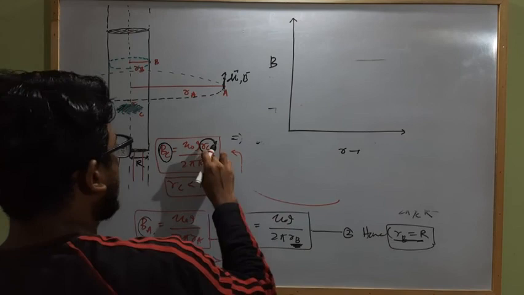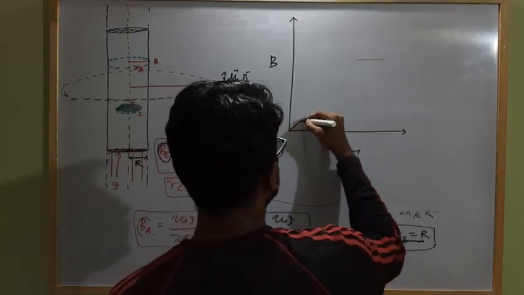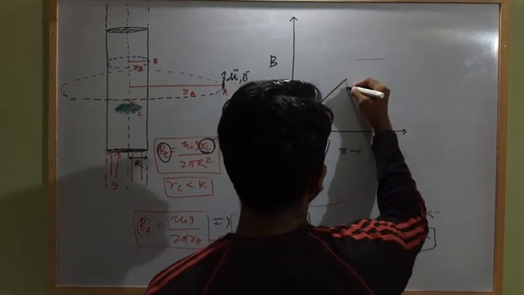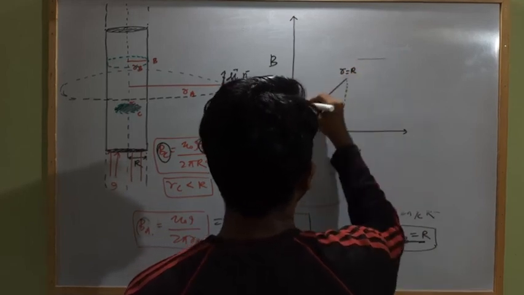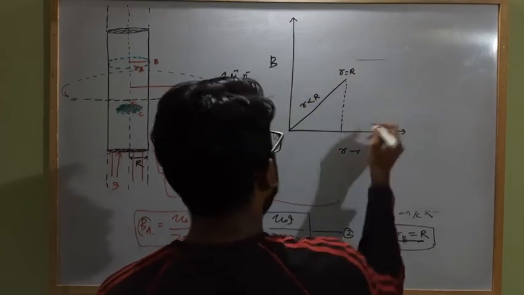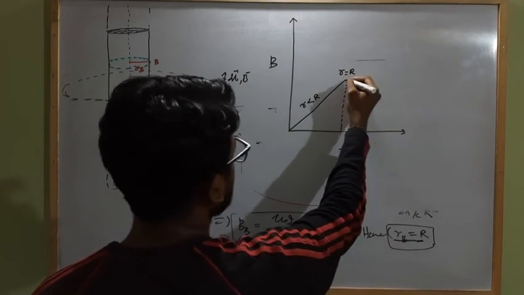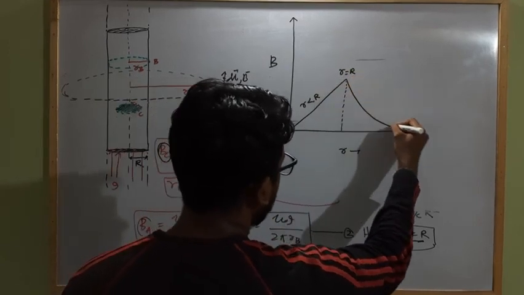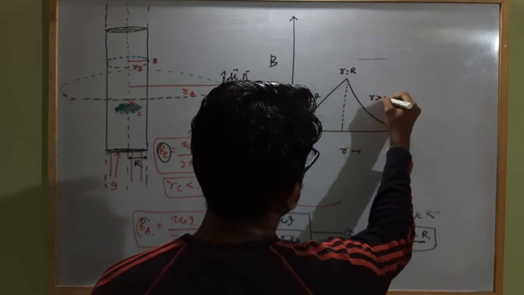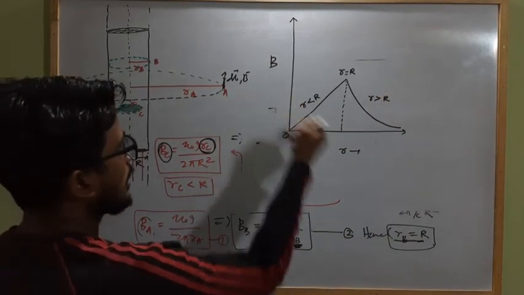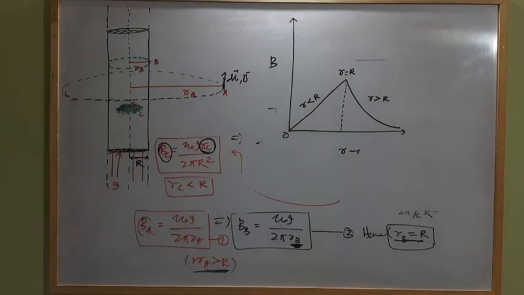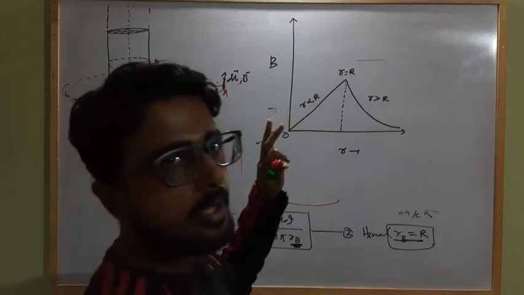Within it, it will be directly proportional to the distance up to here, where r equal to R. Here r is less than R, and beyond that, when the distance r is increased from R, it will fall like this. r is greater than R.